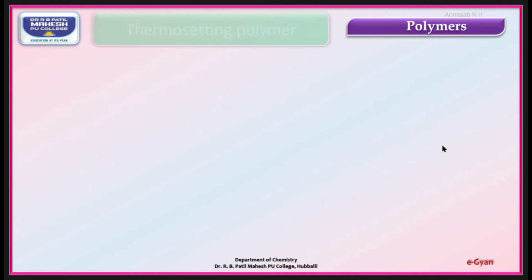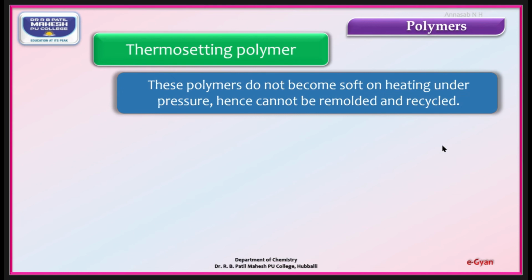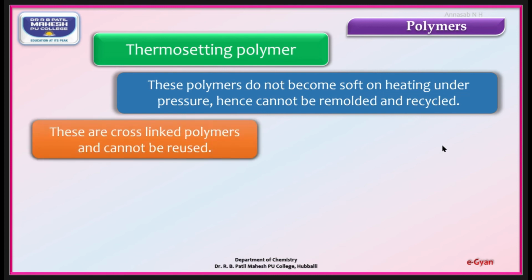Next, the fourth one, thermosetting polymers. These are the polymers which do not become soft on heating under pressure. Hence, they cannot be remolded and recycled. These polymers are cross-linked polymers and cannot be reused.